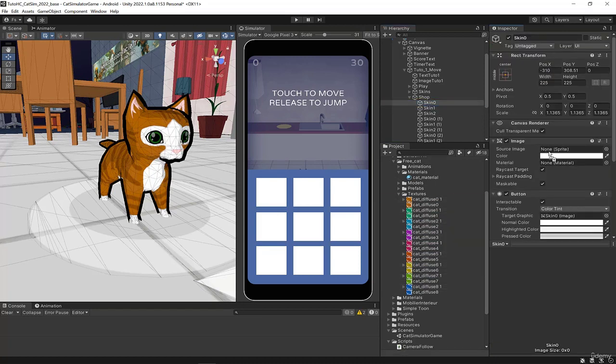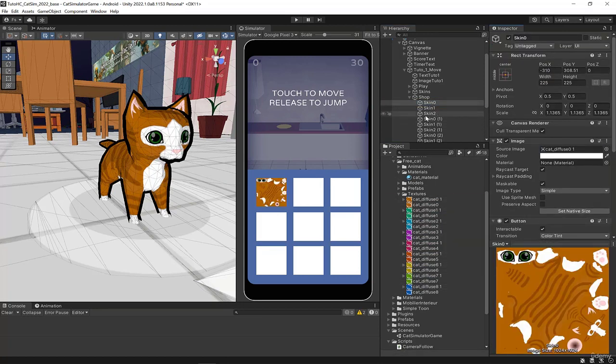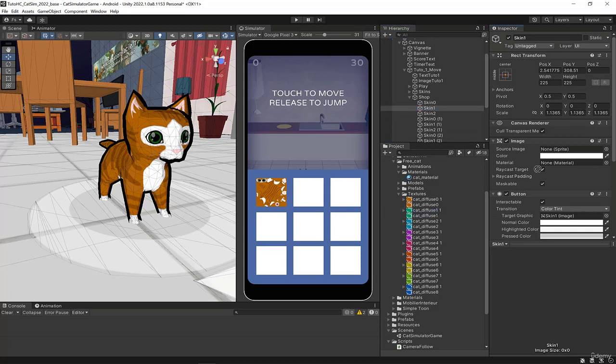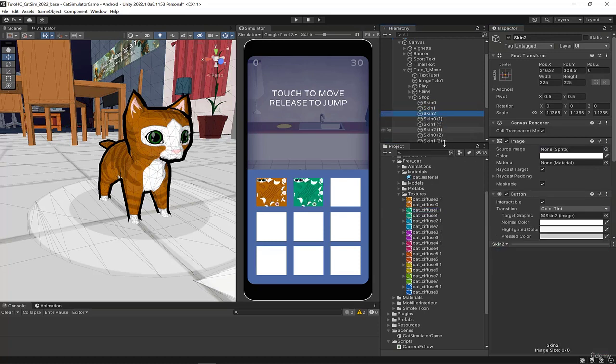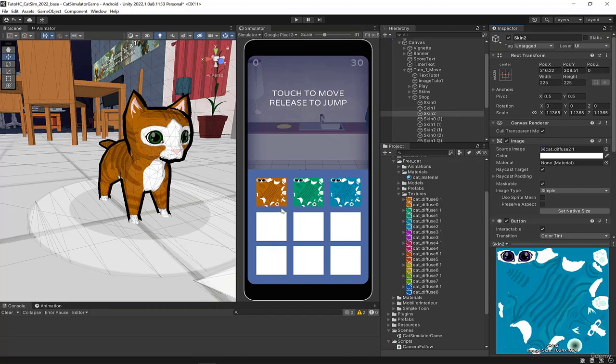Now I can replace, put sprite 1, sprite 2, and so on. 0, 1, 2, yeah, I'll stop here. I just prepared the first 3 skins and yikes, it's not nice at all.